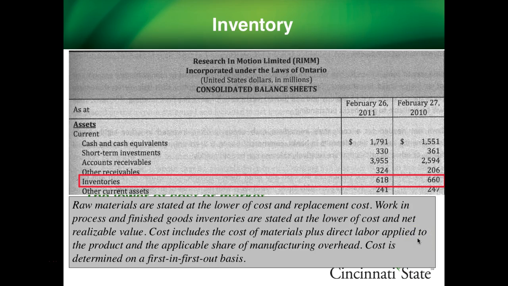You can see that Research in Motion Limited has inventory of $618 million at February 26. Their policy for inventory in the notes accompanying the financial statements is that raw materials are stated at the lower of cost and replacement cost. Work in process and finished goods inventories are stated at the lower of cost and net realizable value. Cost includes the cost of materials plus direct labor applied to the product and the applicable share of manufacturing overhead. Cost is determined on a first in, first out basis.